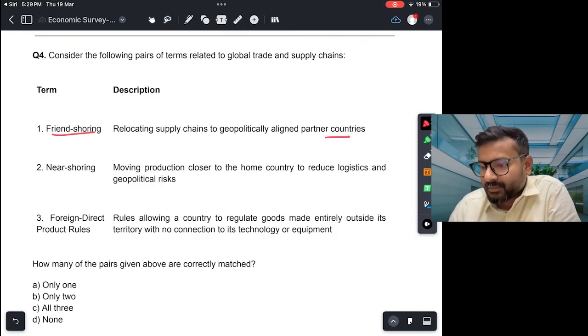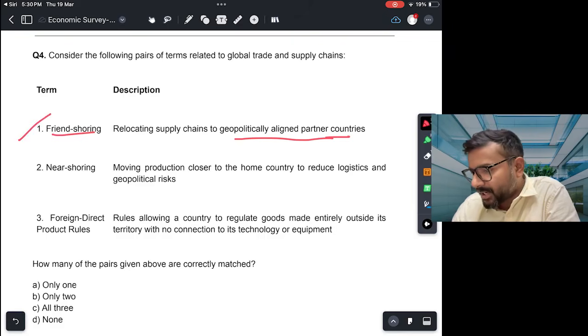These are all methods to strategically safeguard yourself. Friend shoring is you want to have trade relationships with countries with which you have friendly relations. So friend shoring, geopolitically aligned partner countries, this is correct. Near shoring is moving production closer to home countries to reduce logistics and geopolitical risks. This is again a trend that we have been witnessing, and this is also correct.